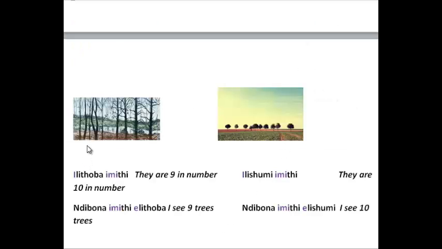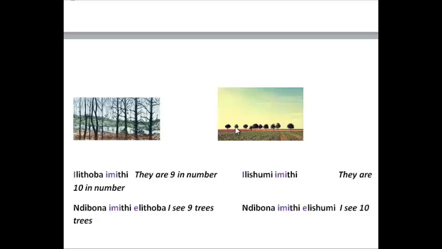In the final sequence, let's count the trees in this picture. Mnye, mibini, mitatu, mine, mihlanu, mitandatu, isixhenxe, isibhozo, lithoba imithi. And there in the distance we can count again. Hopefully we'll get it right.